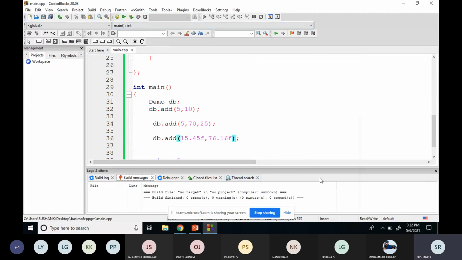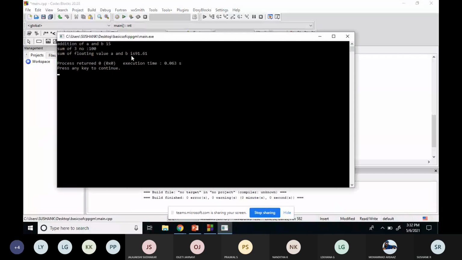See, I'd given the value as 15.0. In C++, that 15.0 will be considered as the double data type. So if you want to make it a float data type, you have to specify it as float by using the letter F. I'd given 15.45, and it had taken that 15.45 as the default data type, the double data type. So for that I just converted it into float. If I run this, I'm getting 91.61.